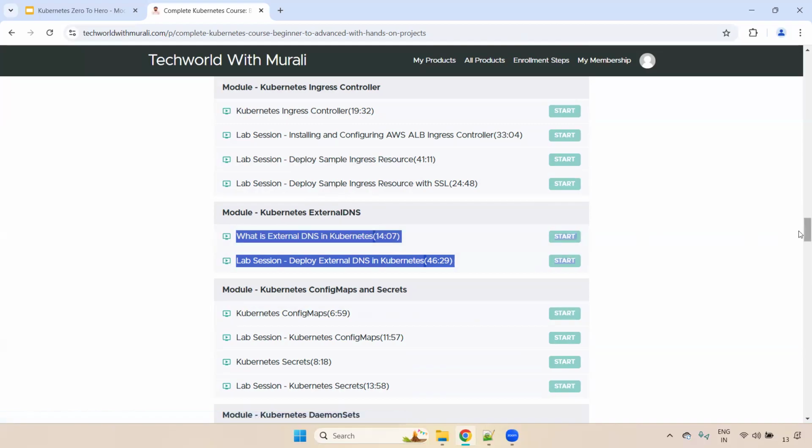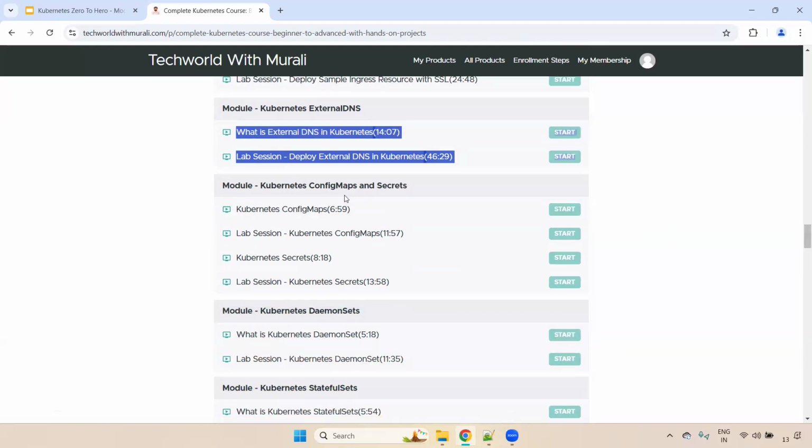Okay, clear. And then the next one, Kubernetes config maps and secrets. These are also most important. The reason is, usually the developer writes the code and they have configured the application-related configuration.